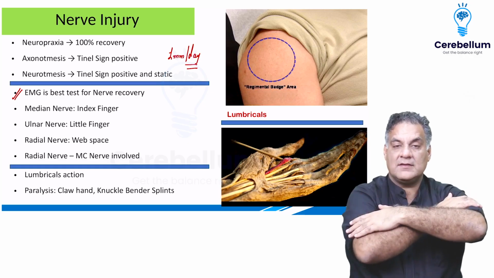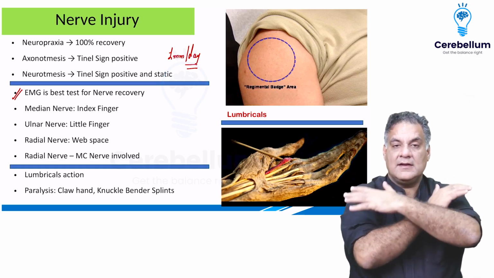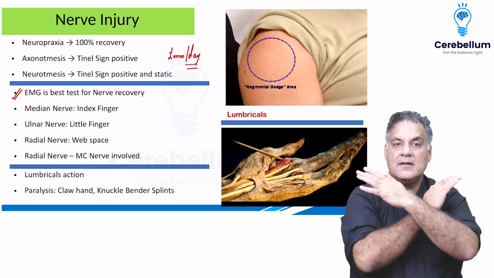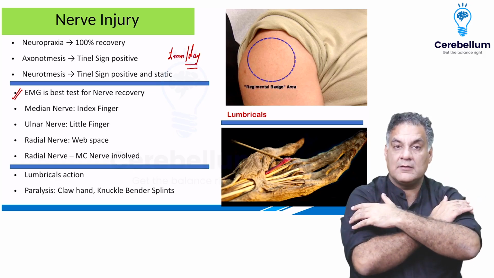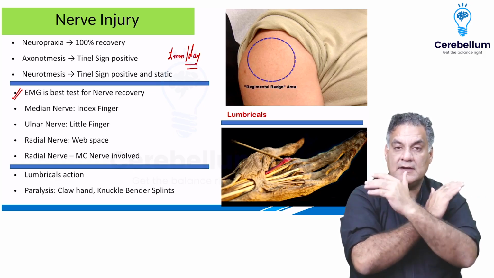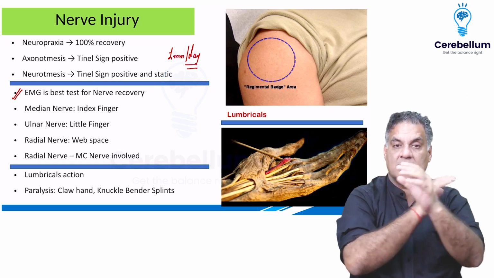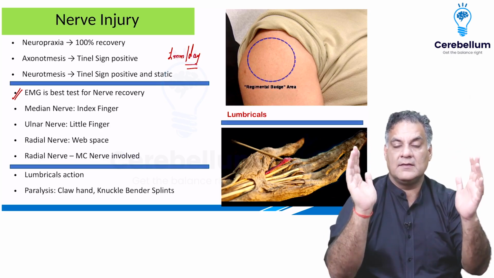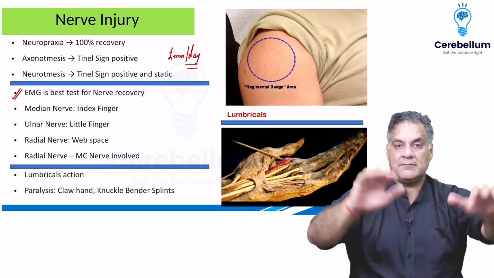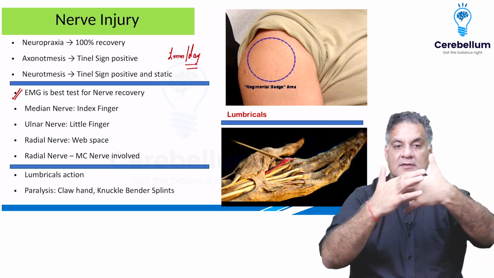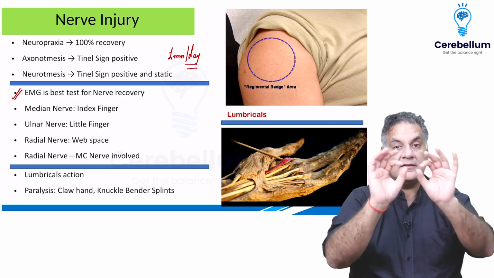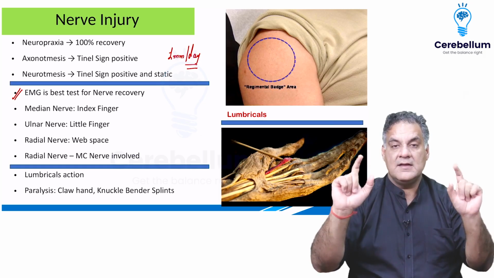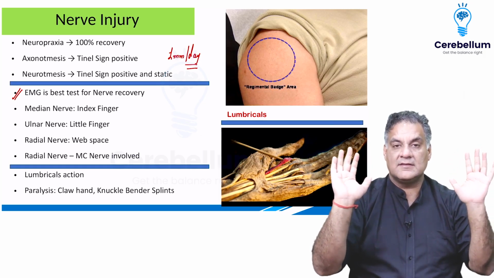Around the shaft of humerus, that is radial nerve palsy. The radial nerve palsy occurs at the junction of upper 2/3 and lower 1/3, more than the spiral groove. Remember that. So radial nerve palsy occurs at the junction of upper 2/3 and lower 1/3 of humerus, called as Holstein-Lewis sign. This is important for you to remember, and the radial nerve palsy will have a wrist drop. The sensory loss in the first web space is very insignificant. It's mainly a motor nerve, and radial nerve palsy is the most common nerve palsy seen in clinical science.